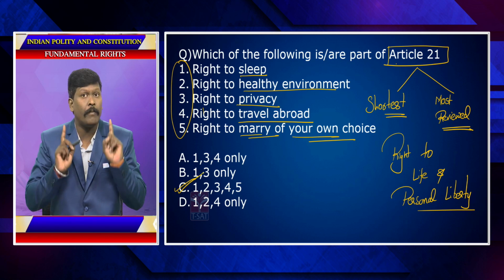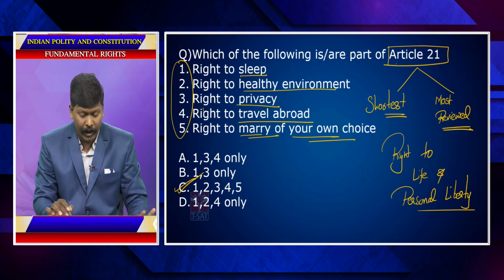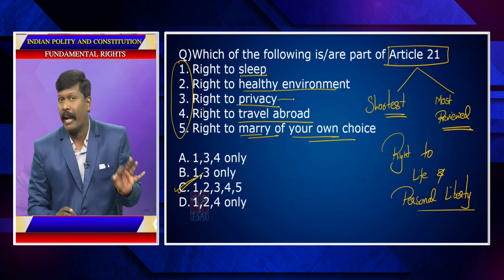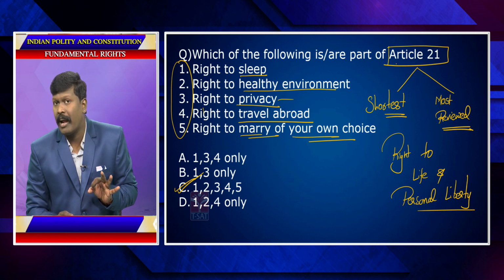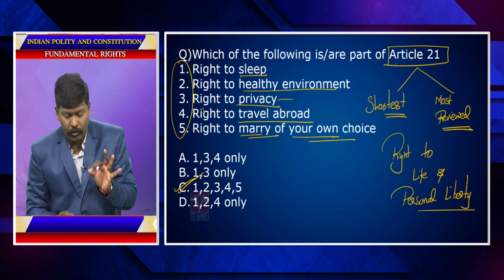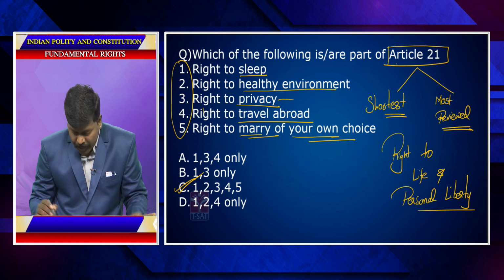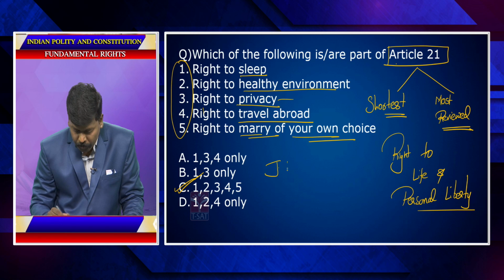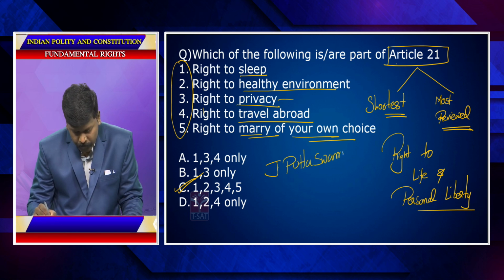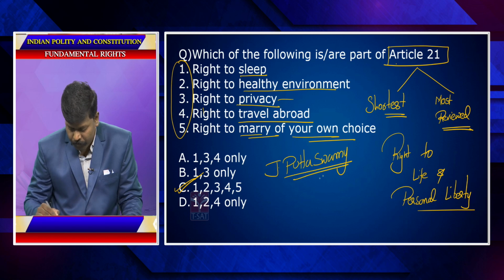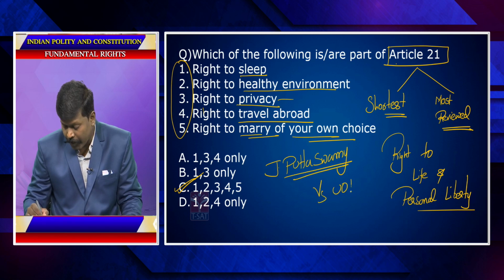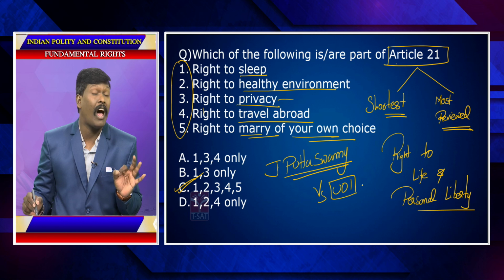One important point you need to remember is the right to privacy. The right to privacy was declared as part of Article 21 by the Supreme Court in Justice Puttaswamy versus Union of India case. This is also called the Aadhaar case.